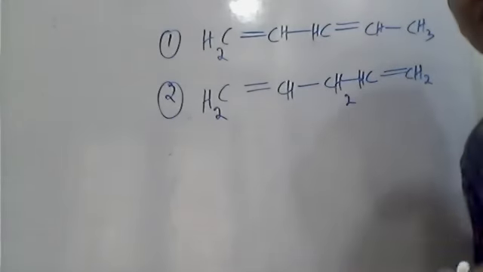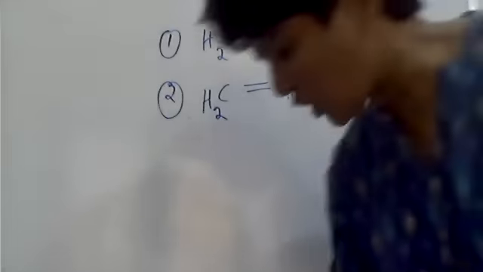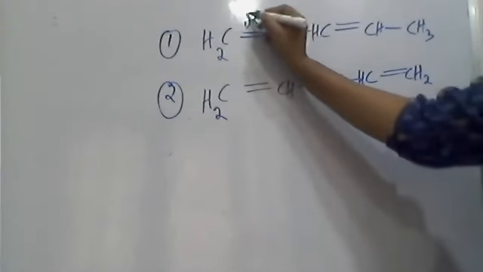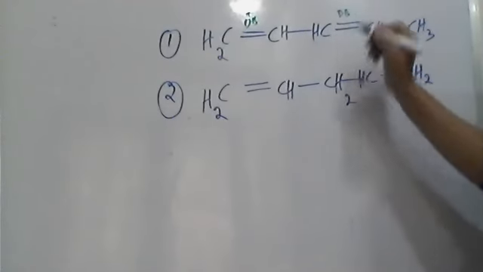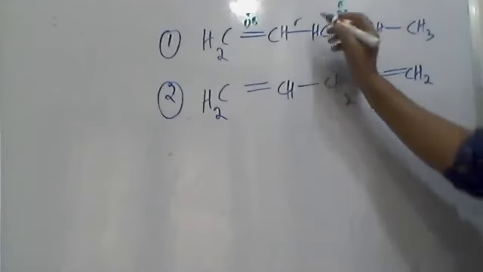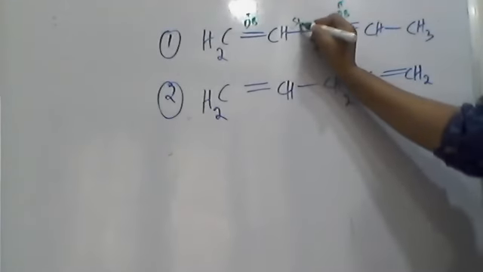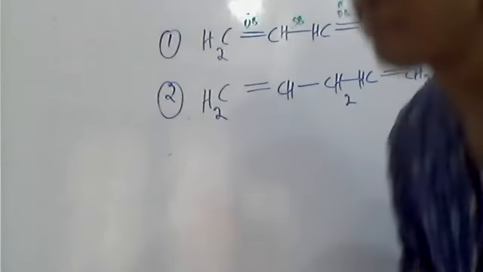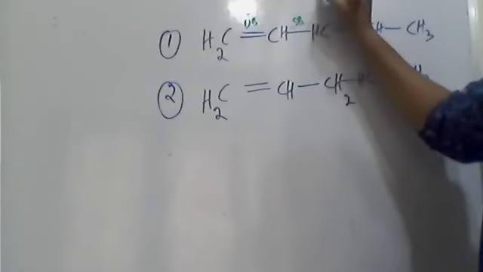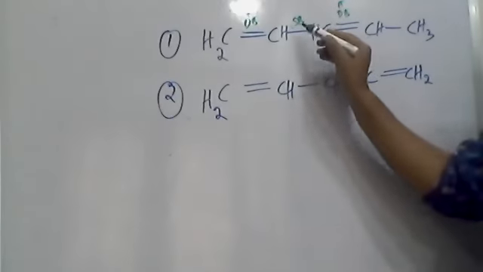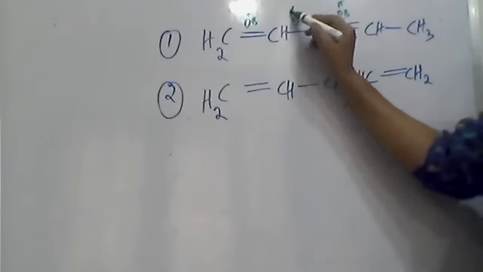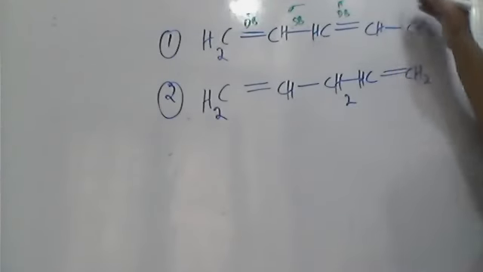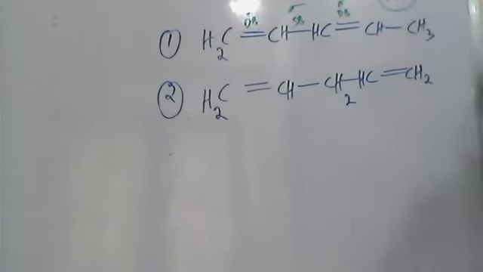The first molecule has conjugation. Very good. Because what is conjugation? The double bond means it has a pi bond. Two double bonds which are separated by one sigma bond. Between the two double bonds there must be only one single bond, one sigma. Then only it is called conjugation. That is pi, sigma, pi. The first is conjugation and shows a mesomeric effect or resonance effect.